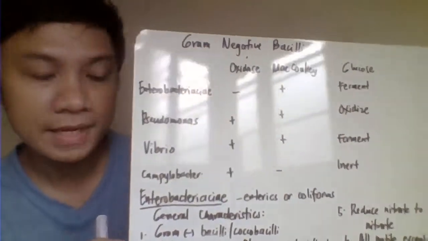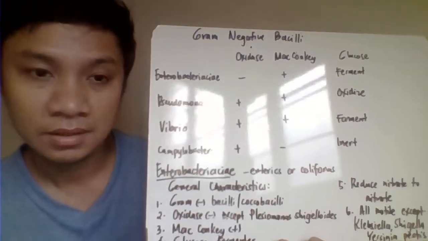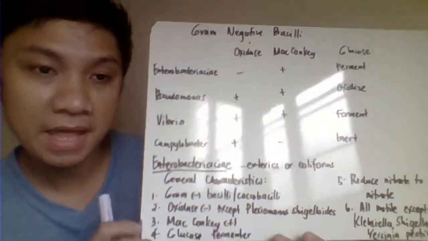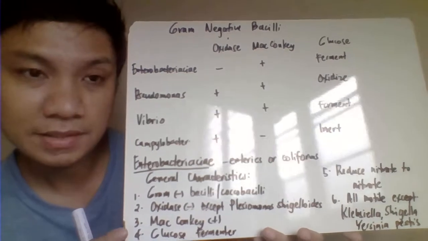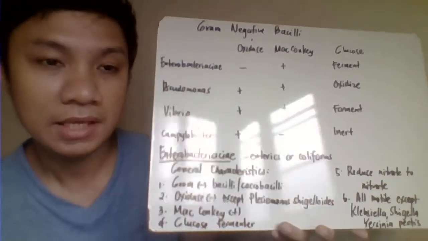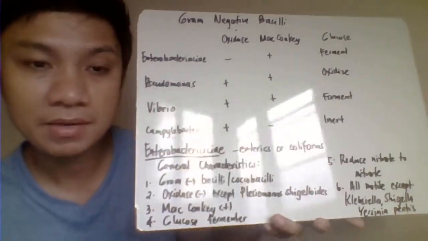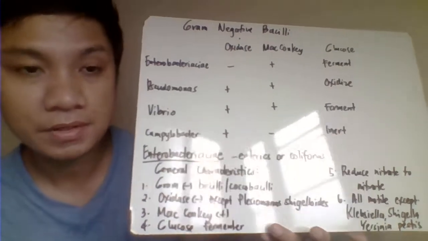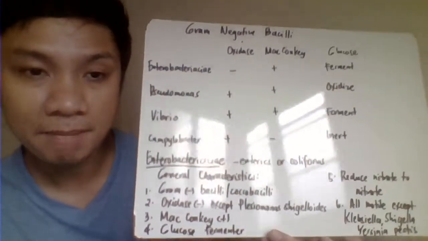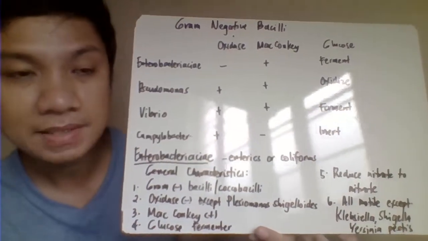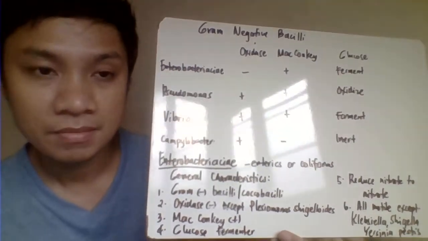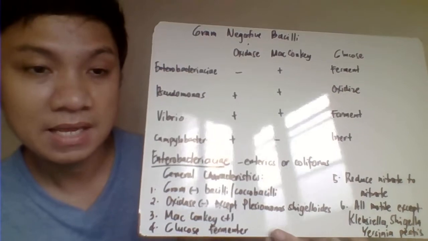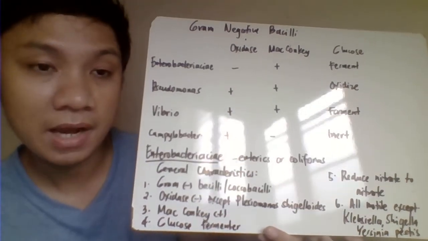Okay, today we're going to discuss the first bacteria belonging to the gram-negative bacilli. We'll be discussing all about the Enterobacteriaceae, followed by the Pseudomonas group. We have also the Vibrio group, and we have also Campylobacter. Basically, these are three genera of gram-negative bacilli, and they are differentiated from one another by number